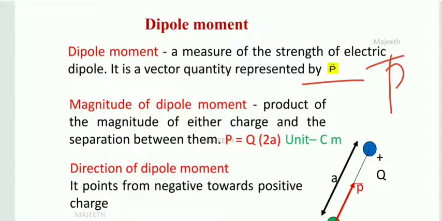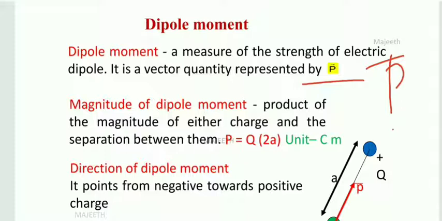So what is the magnitude of dipole moment? Magnitude of dipole moment is given by the product of the magnitude of one of the two charges. It may be either plus or minus because both have the same magnitude. So we take simply plus q and the distance between them. Here magnitude is q, distance is 2a. So dipole moment is given by q into 2a.